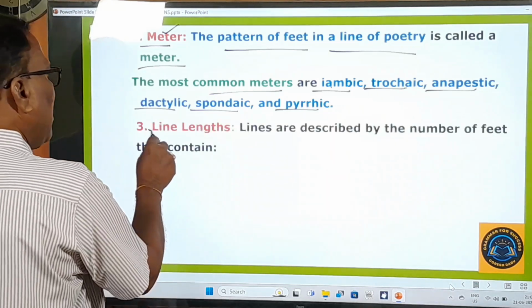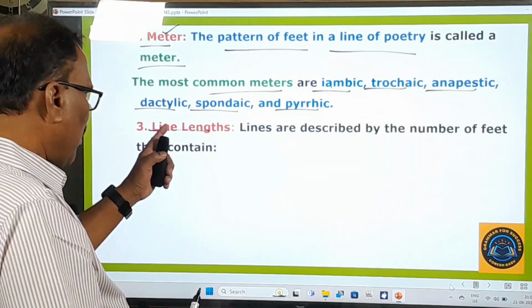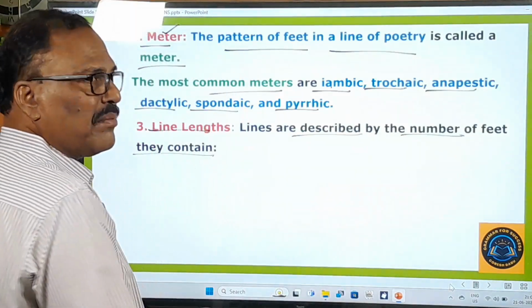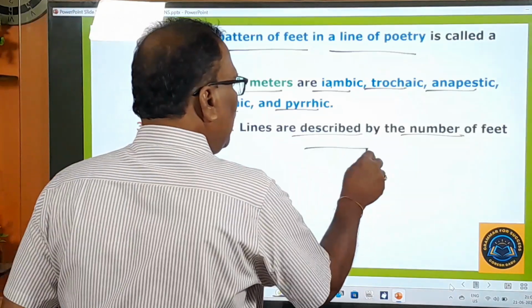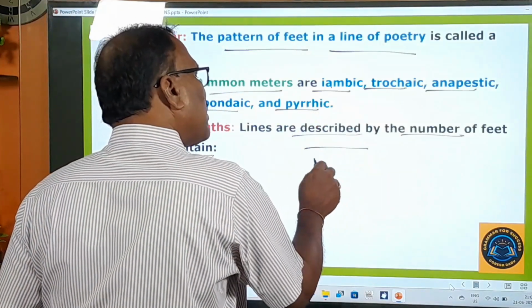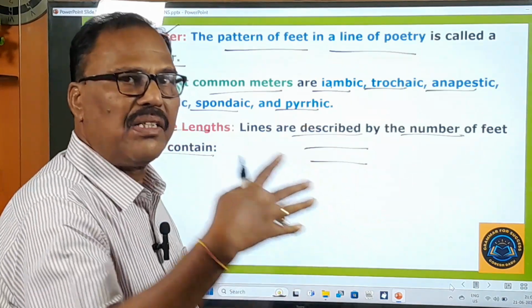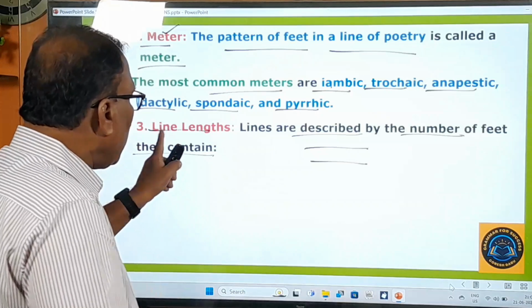And line length is yet another basic concept which you have to understand here. Lines are described by the number of feet they contain. In some poetic lines there will be 2 feet, in some other line 3 feet, in some other line 5 feet, 6 feet, 7 feet. That length is called line length.